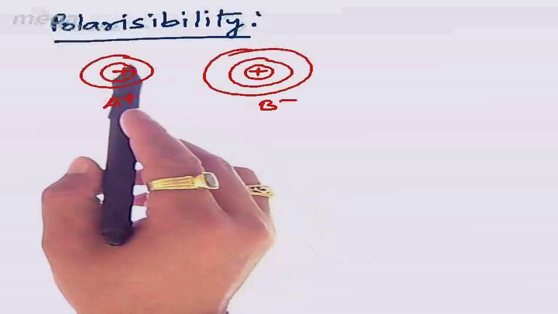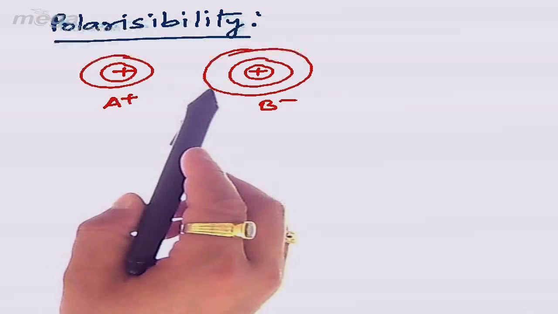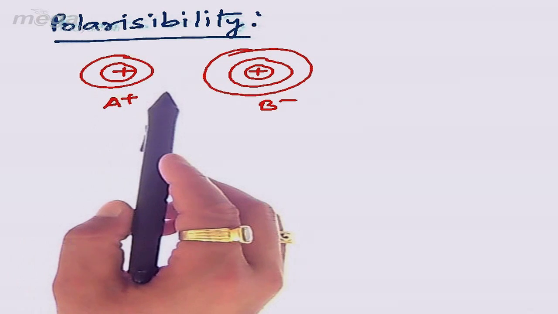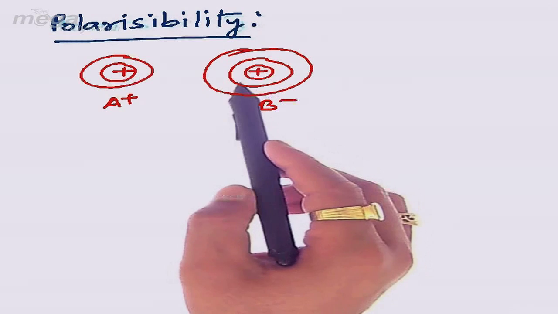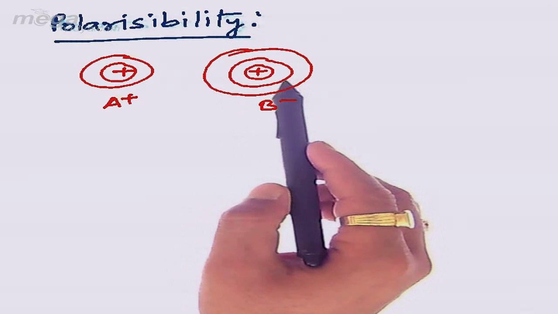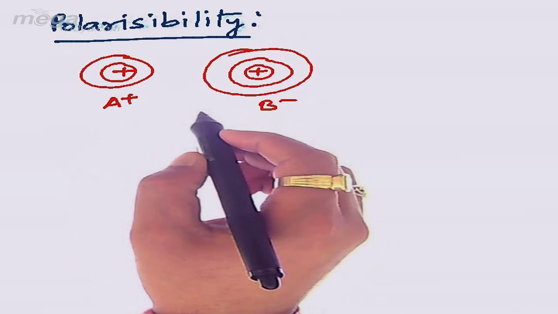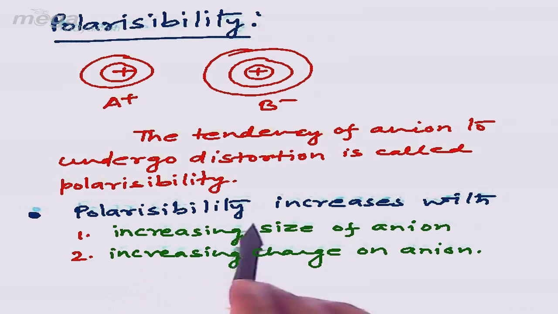Now we have discussed polarizing power, that cation tries to distort anion, which is called polarization, and the power of cation to distort anion is called polarizing power. Similarly, anion will have tendency to undergo polarization or distortion, and this distortion will be called as polarizability. Like polarizing power, how should polarizability increase?